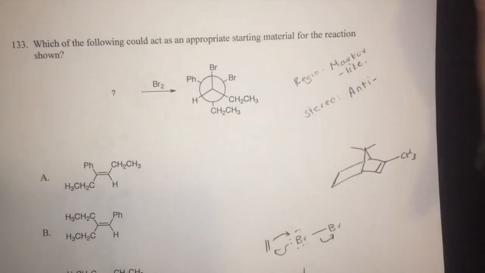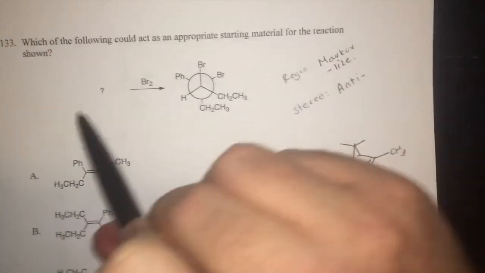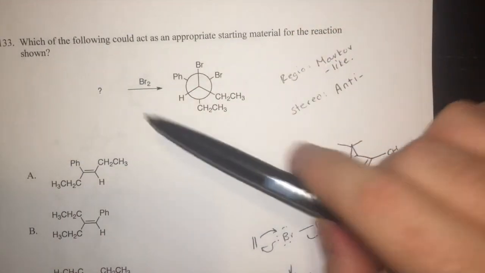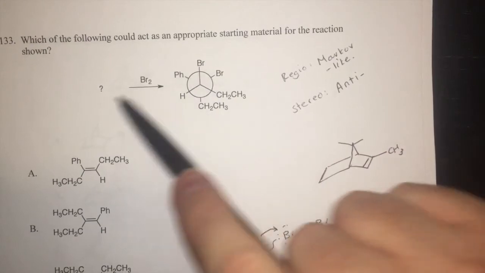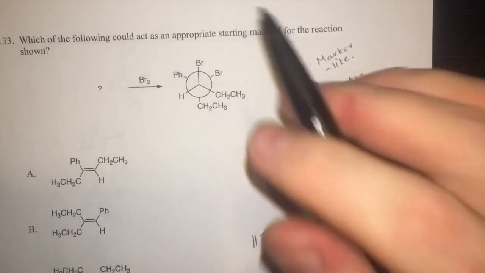Now that we know how these two bromines added, I want to backtrack my steps. I want to go back into the past and see where this compound exactly came from.